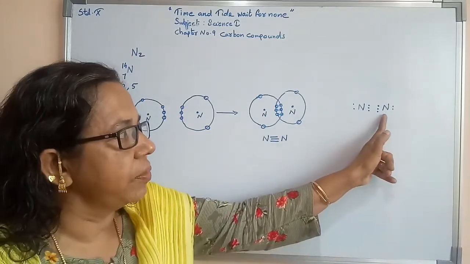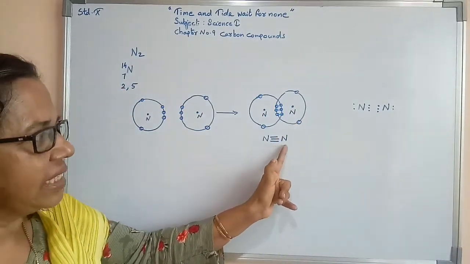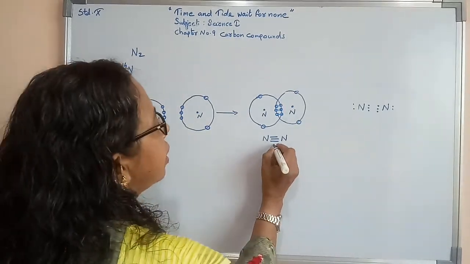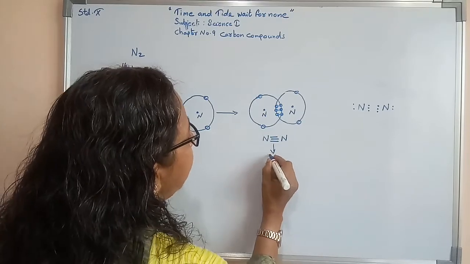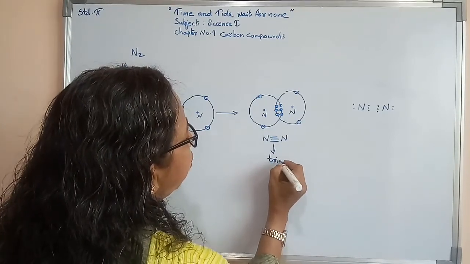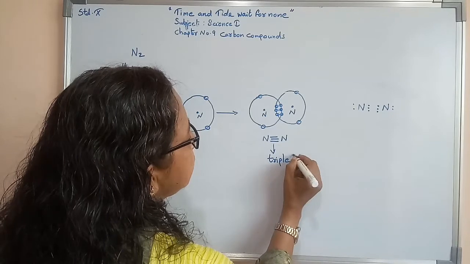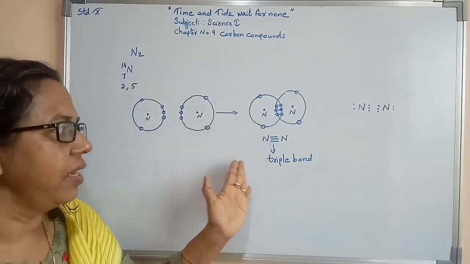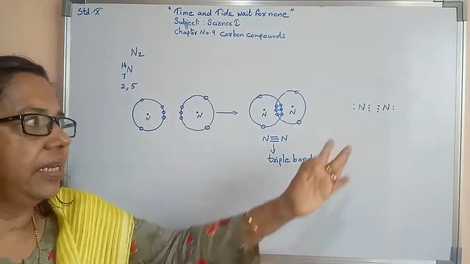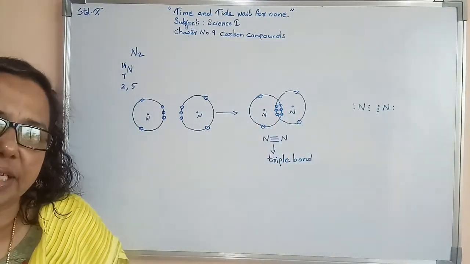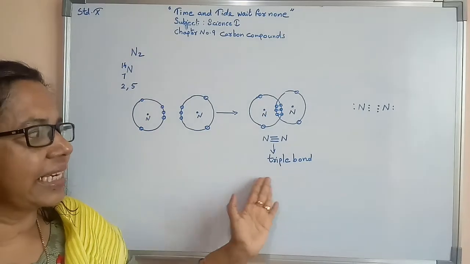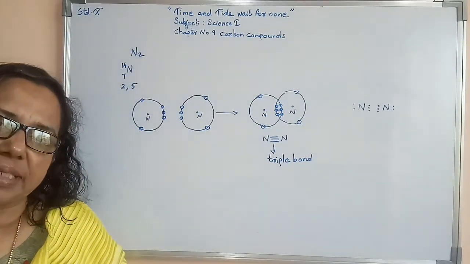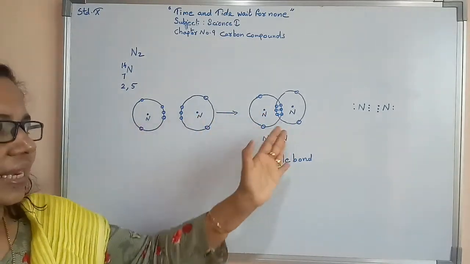Here triple bond formation. Here with the help of lines we are representing it. So this is known as triple bond formation. This is a triple bond formation. So with the help of lines we are representing it. Here with the help of dots we are representing it. So here we can see the line structure of the triple bond, and here the dotted structure of triple bond formation. So this is about nitrogen.